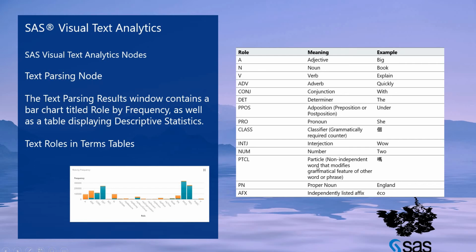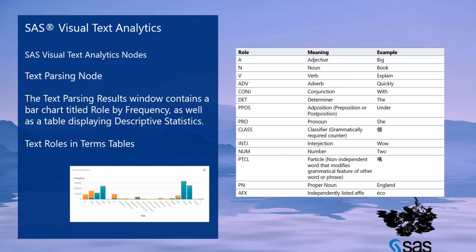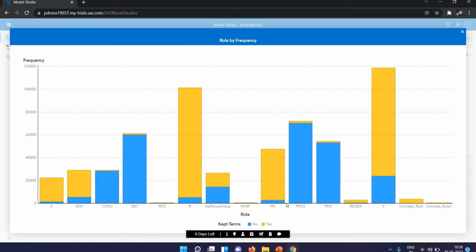Then we have the particle, which is a non-independent word, a modifier or grammatical feature of another word, where the base is not available. Then proper noun, PN, is here, and the maximum part is kept. Then we have AFX, an independently listed affix.